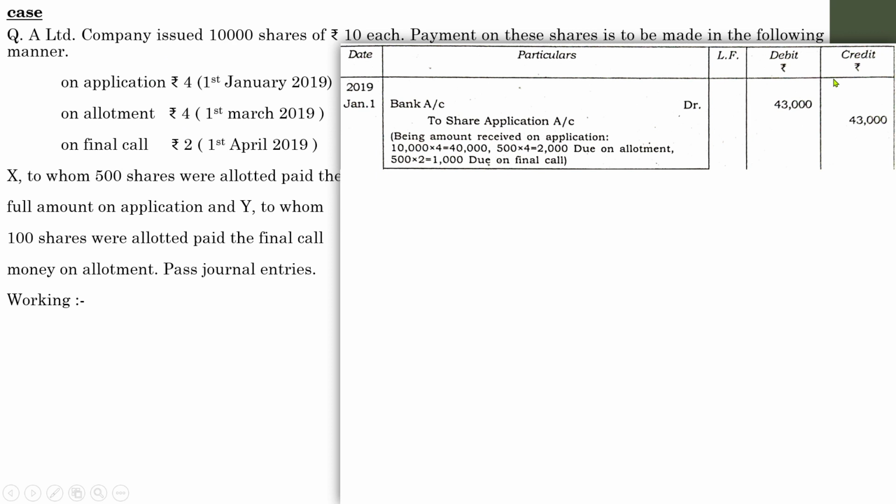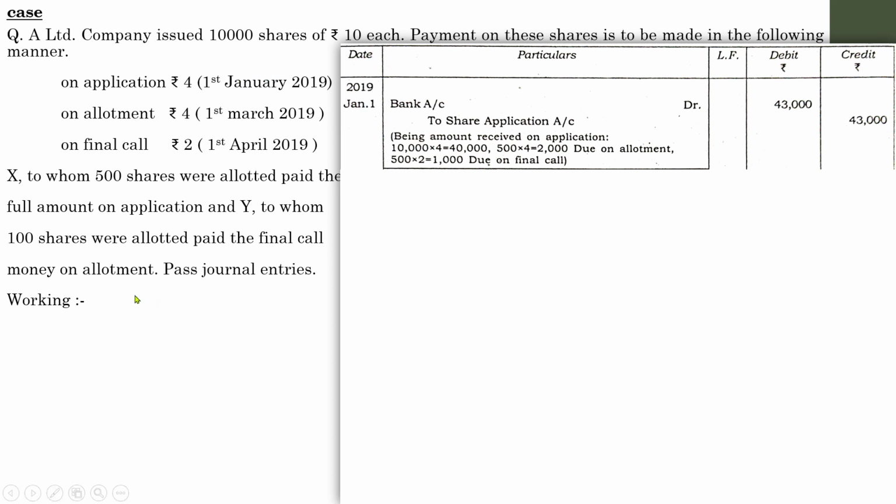So the actual amount of money collected at the time of application is not 40,000, it is 43,000, and the amount is obtained by, see, 10,000 into 4, 40,000. Apart from that, a certain person holding 500 shares paid allotment. So 500 into 4, 2000, and also he had made the payment of final call at the time of application. Again same case, 500 into 2, 1000. So 2000 plus 1000, 3000, 43,000. That's how we have obtained the amount 43,000 instead of 40,000. I hope you are getting the concept.